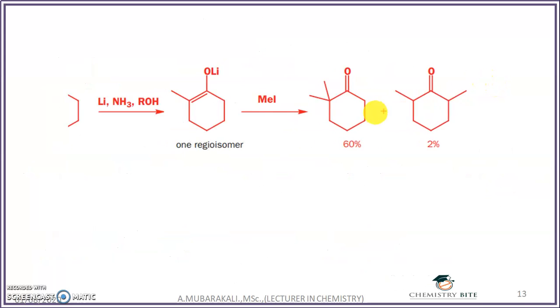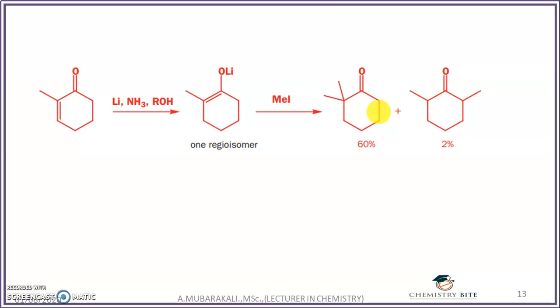So in this example, you can see I have taken a cyclic alpha beta unsaturated ketone, where on the alpha carbon you have the methyl group. When I react this with the Birch reagent, you will get only one regioisomer like this. So it's a lithium enolate. When this lithium enolate reacts with methyl iodide, the methyl iodide will produce the CH3 plus ion. So what will happen here?